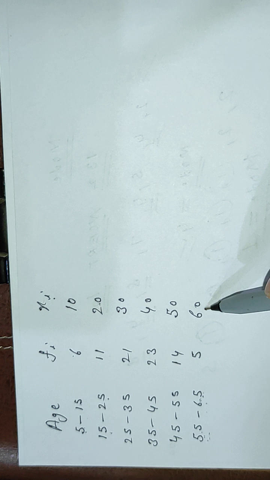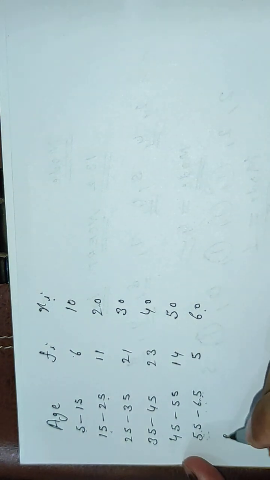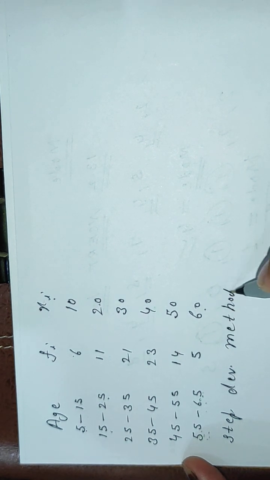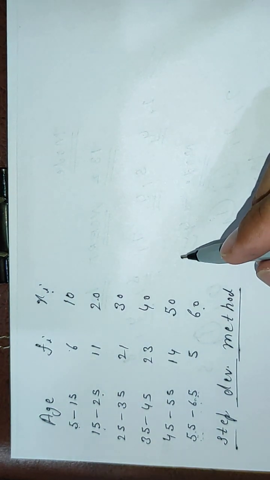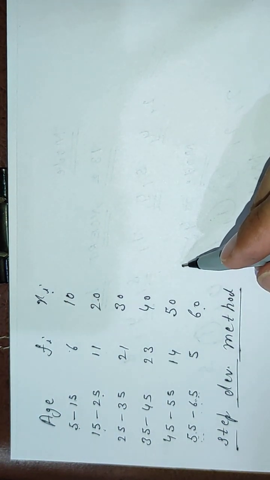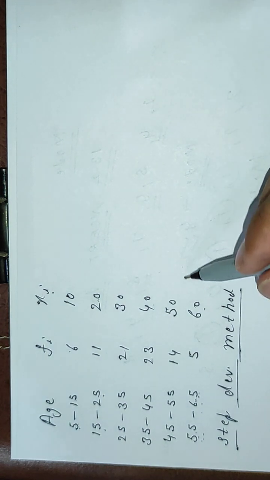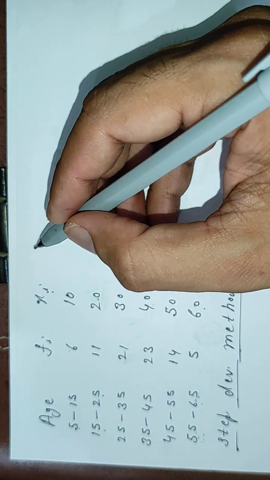Now we will apply step deviation method to find its mean. I will explain step deviation method to you again. If any one of you has any doubt, that will be cleared.